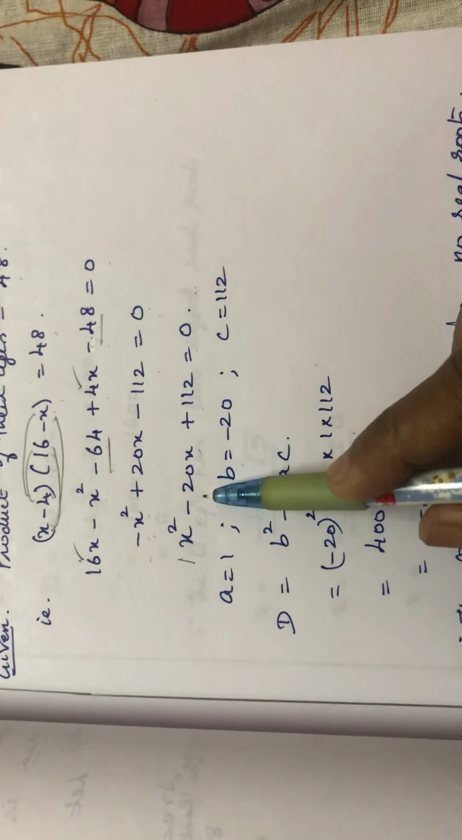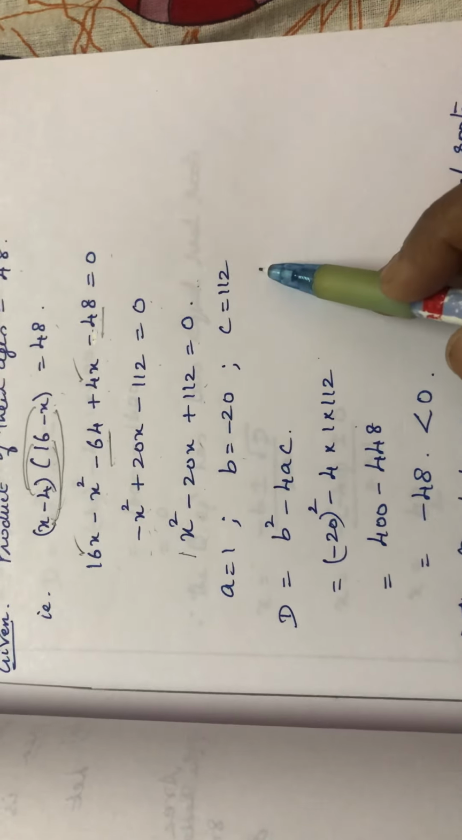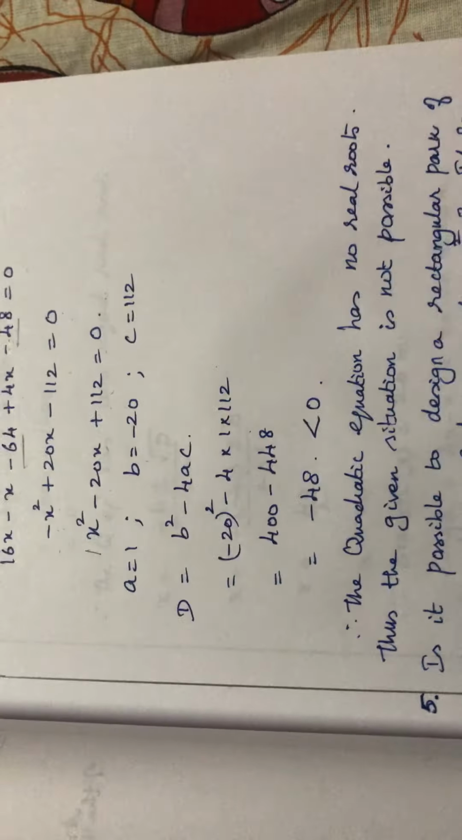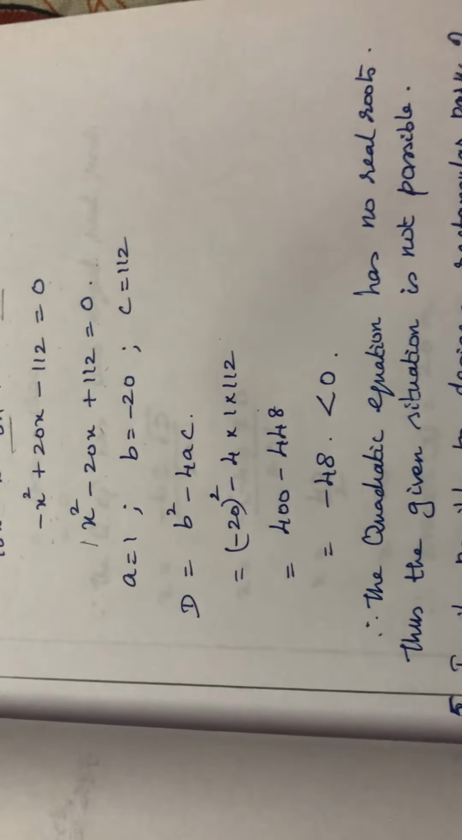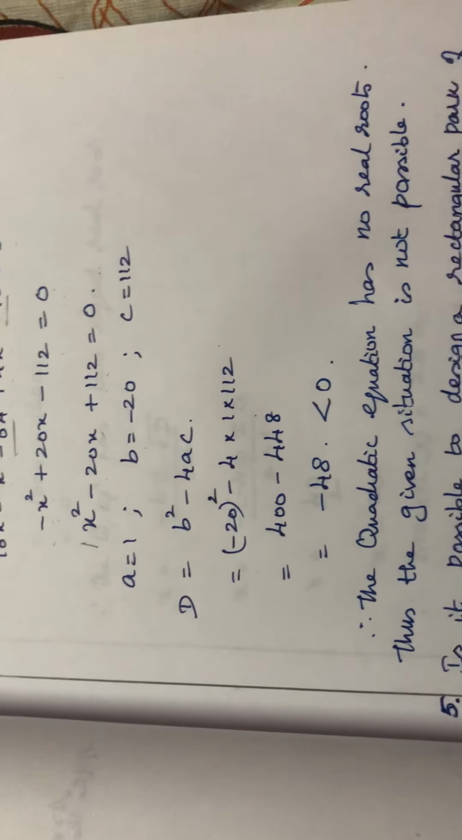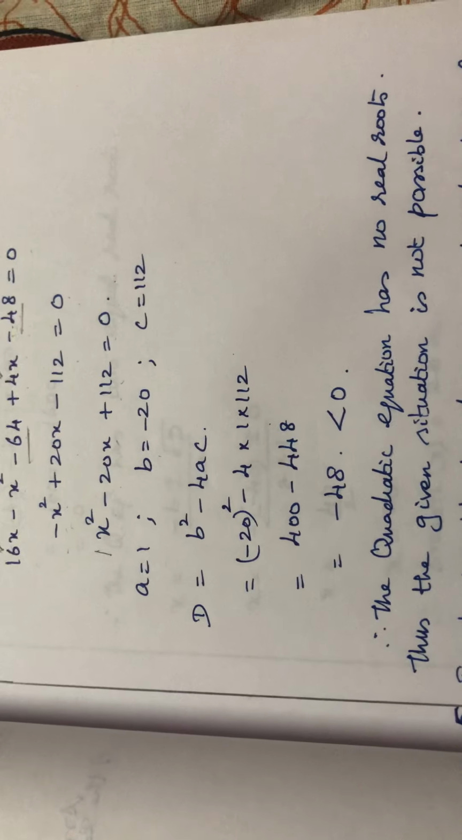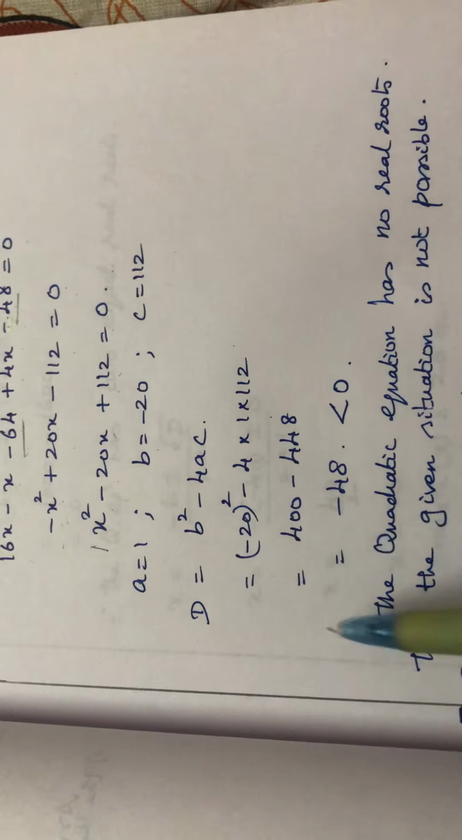B is equal to minus 20. C is equal to 112. First we are going to verify the condition whether the situation is possible. Only if it is possible are we going to find their ages. So we are going to verify the condition.